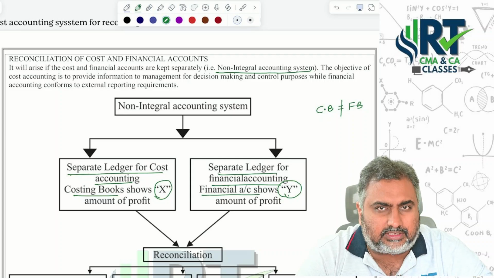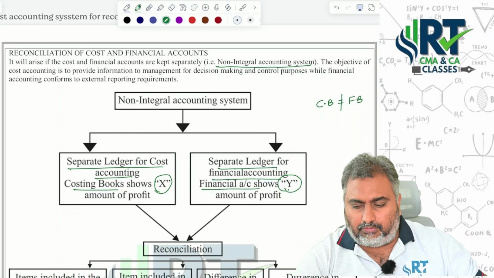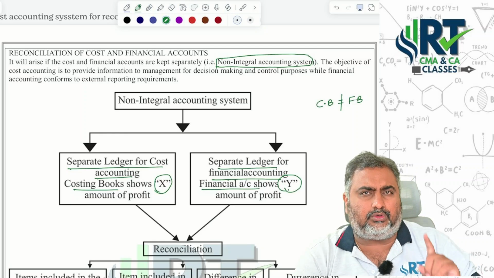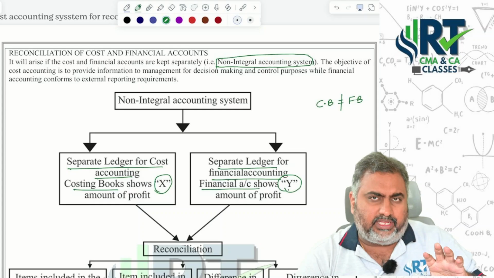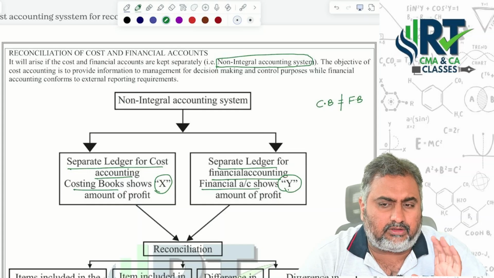Concentrate on theory, you will understand the problems very comfortably. Okay, let's come back. Now we are talking about the non-integrated system, and I already told you integrated means only one set of books of account. That means financial books and costing books combined, we will maintain only one set of books of account.